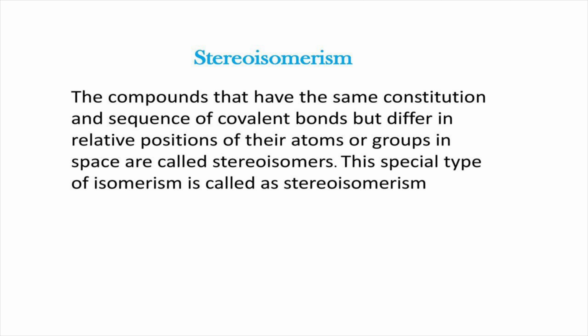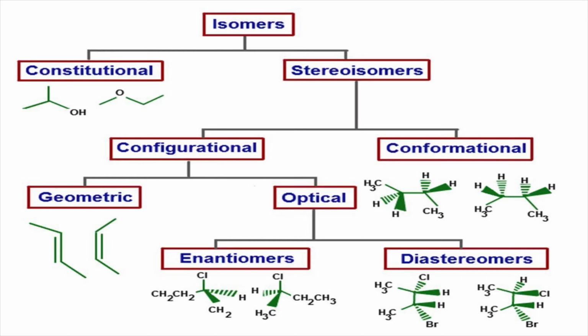Now we can move to another topic, stereoisomerism. The compounds that have the same constitution and sequence of covalent bonds but different relative positions of their atoms or groups in space are called stereoisomers. This special type of isomerism is called stereoisomerism. Stereoisomerism is classified into two types, configurational isomerism and conformational isomerism. Configurational isomerism is again classified into geometrical isomerism and optical isomerism. Optical isomerism is again classified into enantiomerism and diastereomerism.